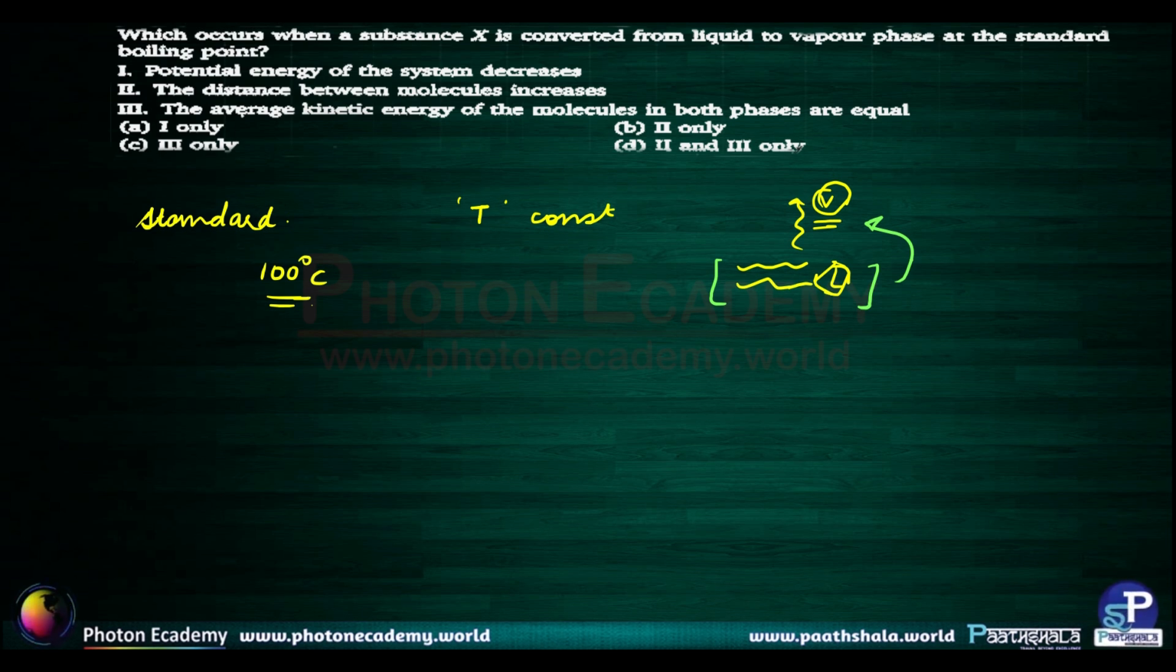So the first option says potential energy of the system decreases. We cannot really say that. The potential energy of the system nearly remains constant. Why? Because the potential energy is something which has to do with the intermolecular interaction. And while boiling, it remains similar.